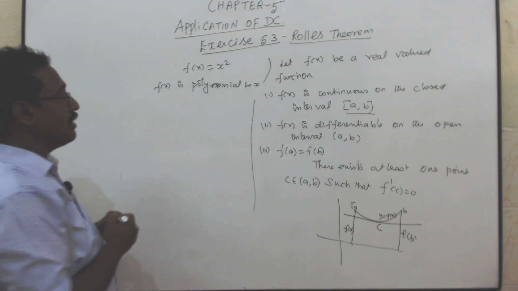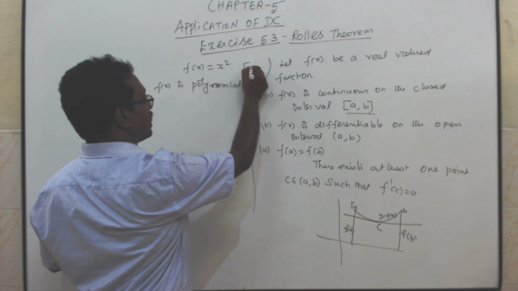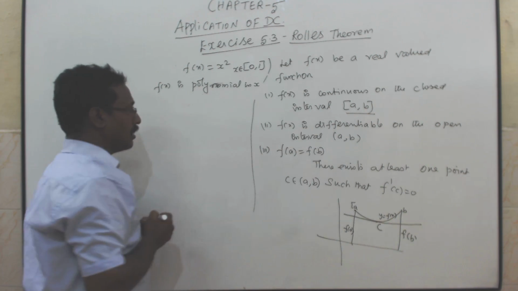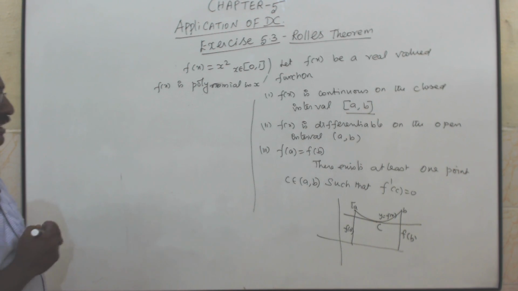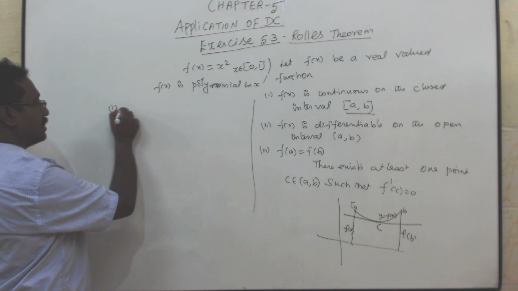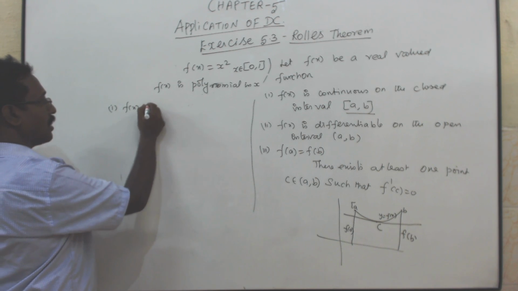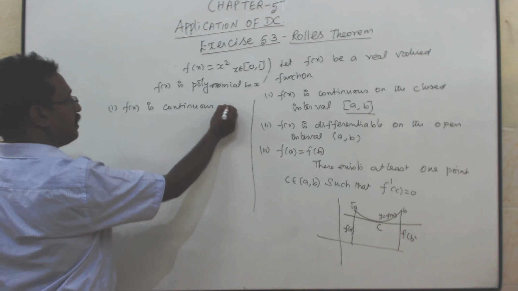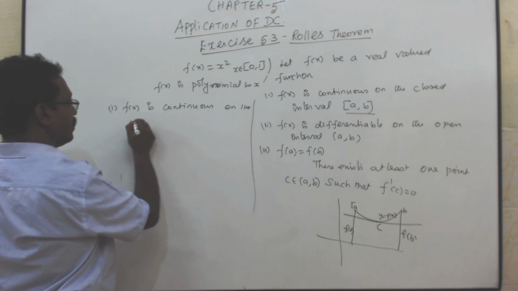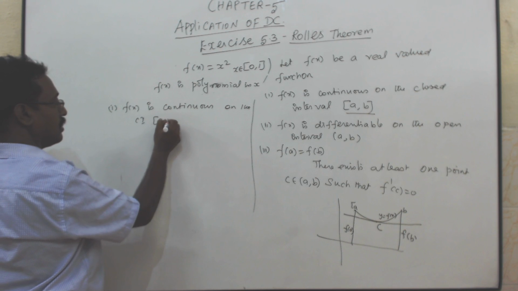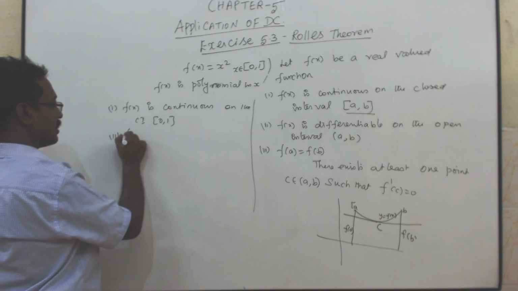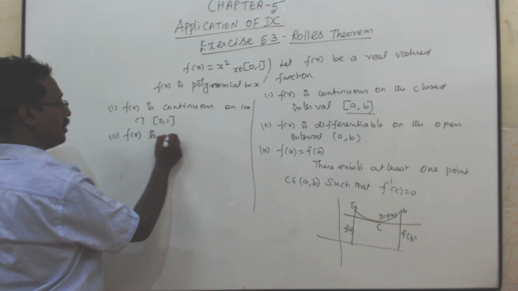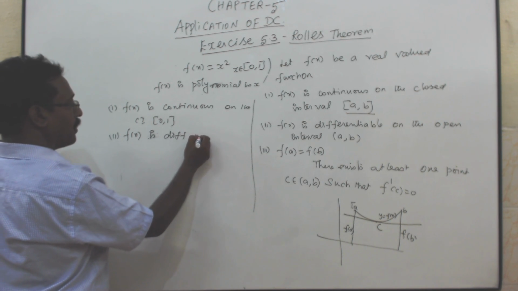What is the interval given? 0 less than or equal to x less than or equal to 1, means 0 to 1. x belongs to 0 comma 1. What is the first condition? f of x is continuous on the closed interval 0 comma 1. f of x is differentiable in the open interval 0 comma 1.